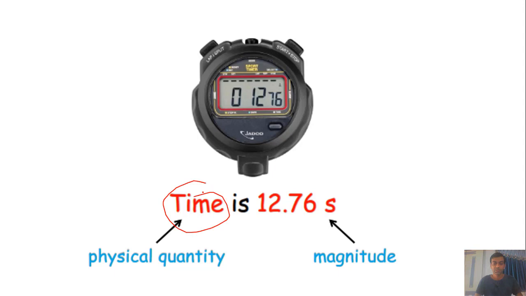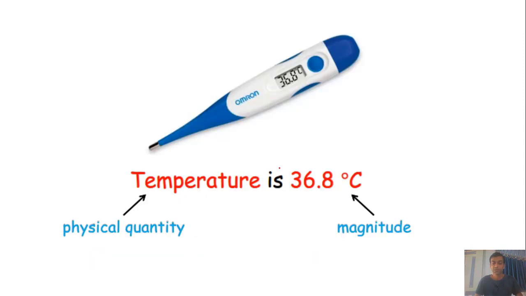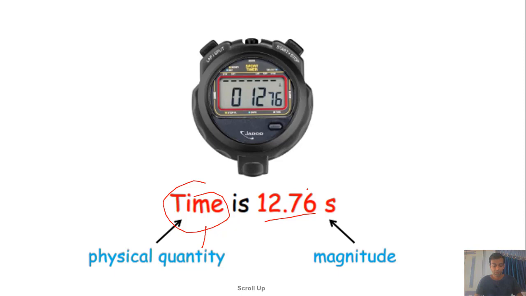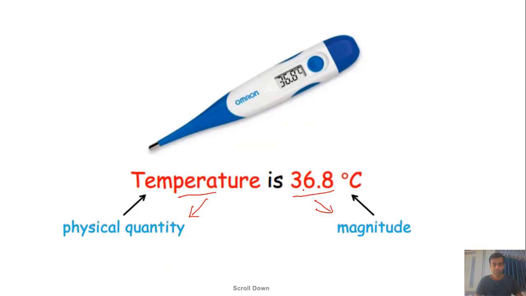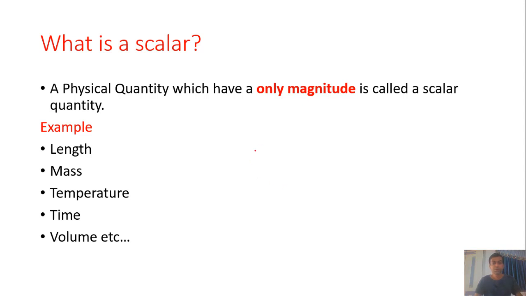Here time is 12.76 seconds. Time is a physical quantity and 12.76 is its magnitude. Temperature is 36.8 Celsius. Then temperature is a physical quantity and 36.8 is its magnitude. So, as in the above examples, a physical quantity which has only magnitude is called a scalar quantity. Some examples are length, mass, temperature, time, volume, etc.